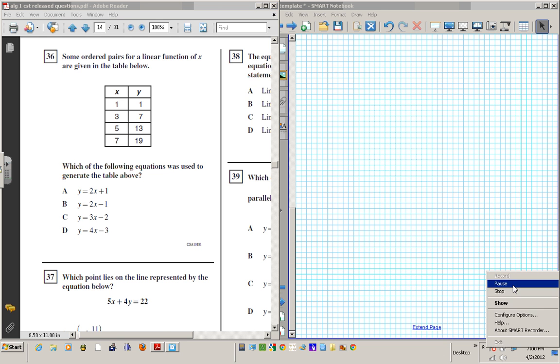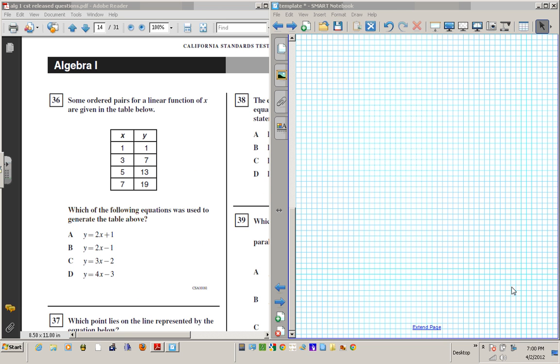All right. For 36, there are actually 3 ways of doing this. I'm going to show you the slope-intercept point-slope form first, and then I'm going to show you another trick you can use, a shortcut. If I wanted to use the point-slope form to write down the equation of the line, I can just write down the first 2 points as (1, 1) and the second one as (3, 7). This is going to be (x1, y1), and this is going to be (x2, y2).